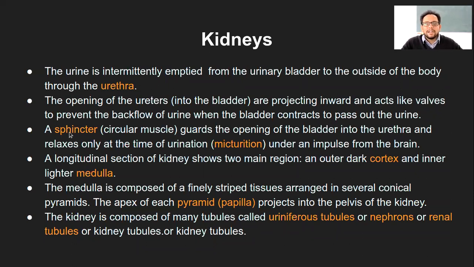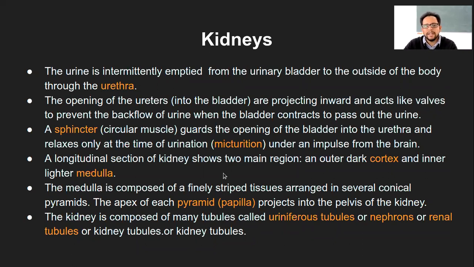Then there is something called a sphincter, which is a circular muscle that will guard the opening of the bladder into the urethra, at the base of the urethra, both in the case of male as well as female. In the case of male, it is a stronger circular muscle structure because of the structure of the penis. While in the case of female, that is not the case, right? Though they do have a certain sphincter present in the female body.